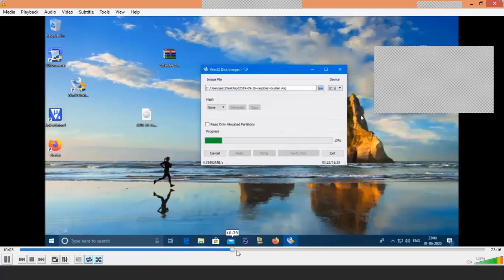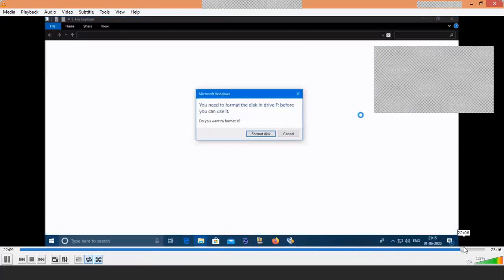It again takes some time. It will definitely take a few minutes, so I am pausing the window. It asks for format disk. You give an answer.